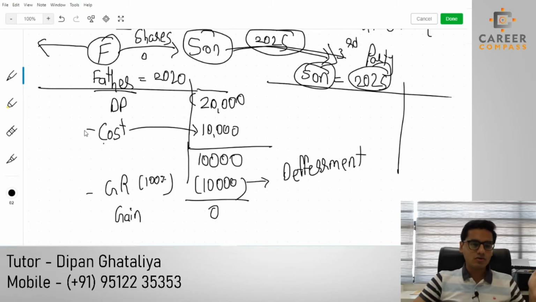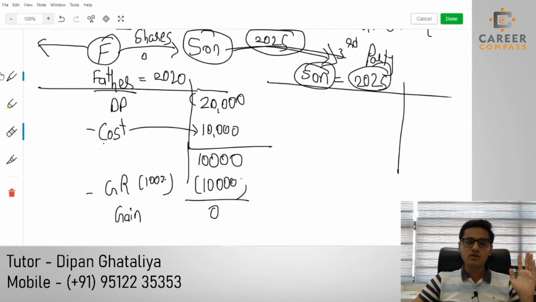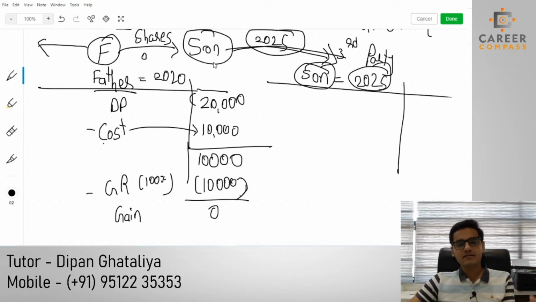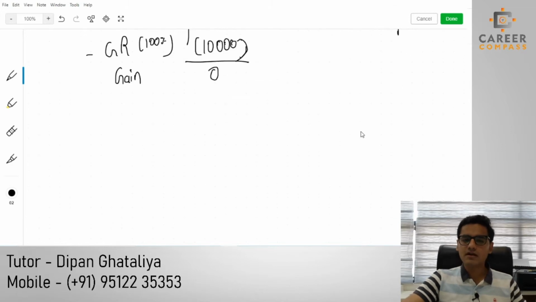So it's the same as the rollover relief, students. In rollover relief we were also waiting for the disposal of the new asset. Over here we are just waiting for the disposal by the son. Otherwise it's almost the same situation. Now, just like rollover relief, the deferred gain will become chargeable by calculating the base cost. So please remember, once again, over here we have to calculate the base cost.